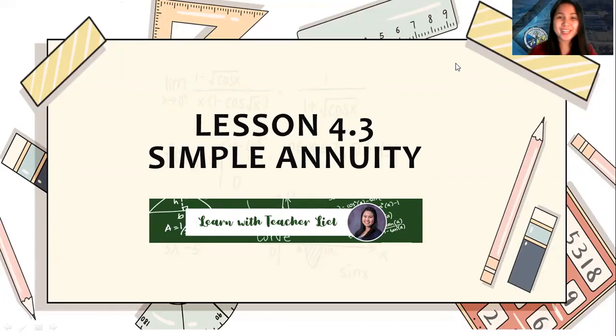Good day, everyone. Today we are going to discuss lesson 4.3, and this is about simple annuity. We have tackled simple interest and compound interest, and today here's another lesson under basic business mathematics. We call it annuity. Specifically, today we will have the simple annuity.